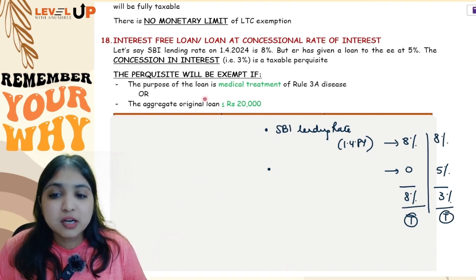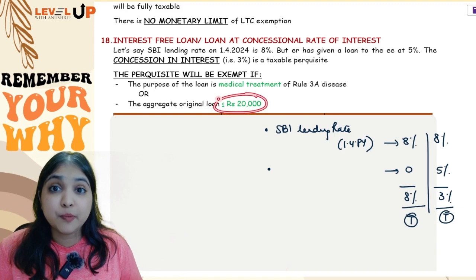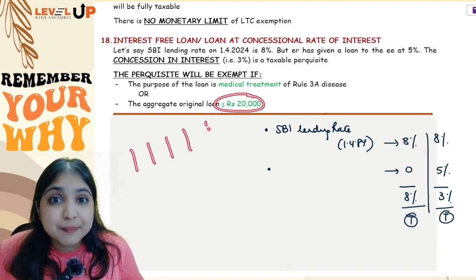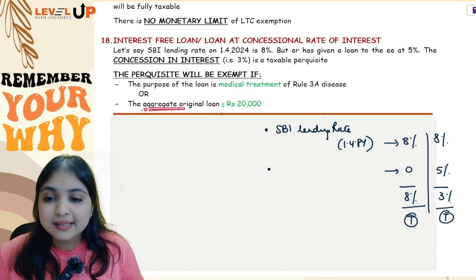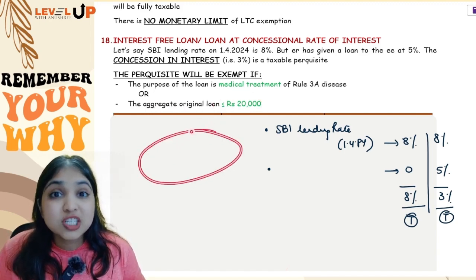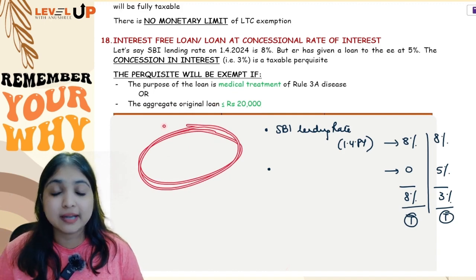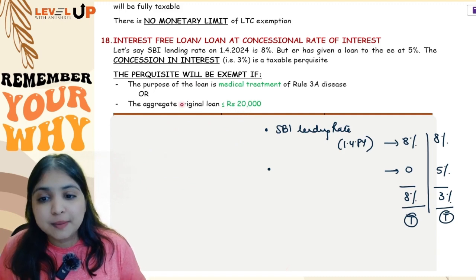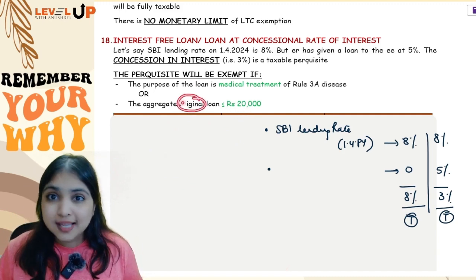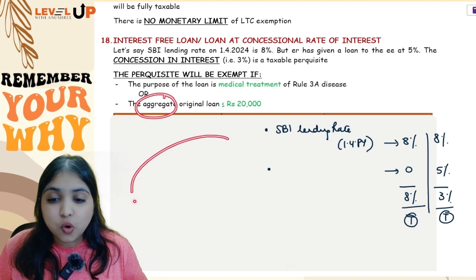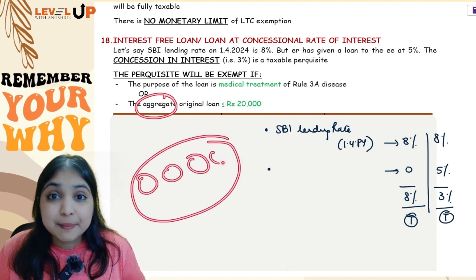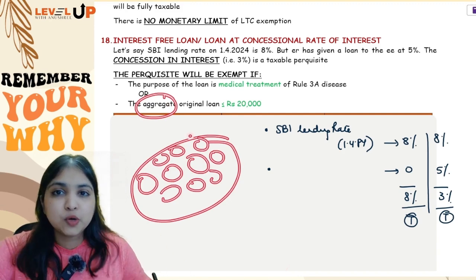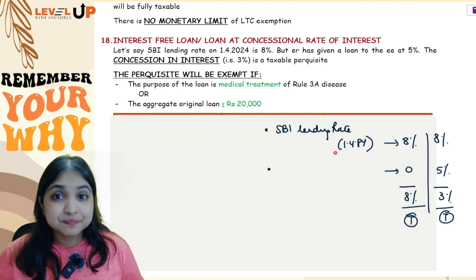Okay, now here you have to understand about this 20,000 point a little bit more. See, will you apply this 20,000 limit for each loan separately? No, you will apply this limit to aggregate of all the loans put together. So the aggregate loan you will look at, not separate loan. And will you look at the outstanding amount or will you look at the original amount? You will look at the original amount, not the outstanding amount. So aggregate loan, all the loans put together, the original amount put together, if it is up to 20,000, then the perquisite will be fully exempt.